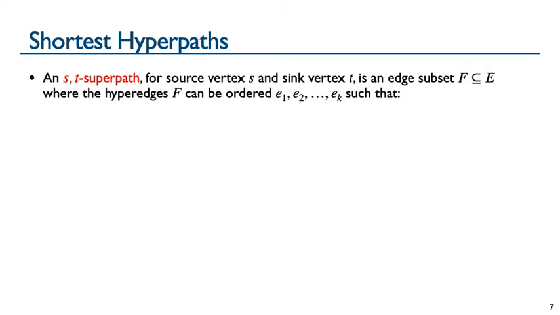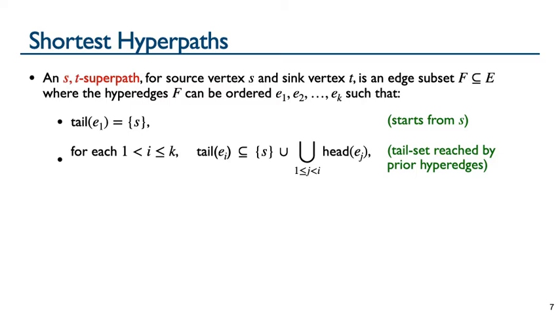More formally, we define an ST superpath, different from a hyperpath, for source S and sink T as an edge subset F where the hyperedges in F can be ordered, such that the tail set of the first hyperedge contains only the source vertex, which captures that the superpath starts from S.